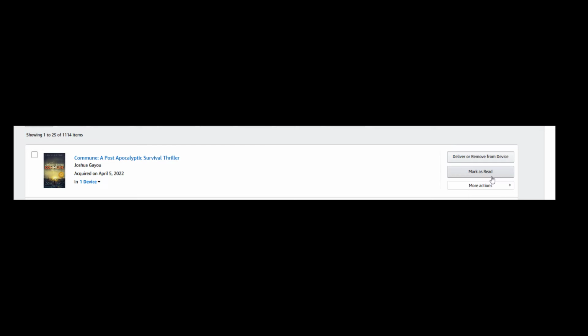You can always mark it as read, and that means that you finished the book, okay? But under more actions, when I click here, it gives me more actions. Delete, download and transfer, clear the furthest page read, or I can add or remove for a collection. I can purchase the Audible, order details, gift note, things like that. But the thing I want to highlight at this moment is read now.